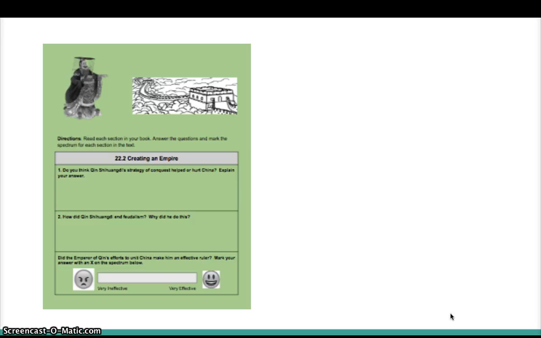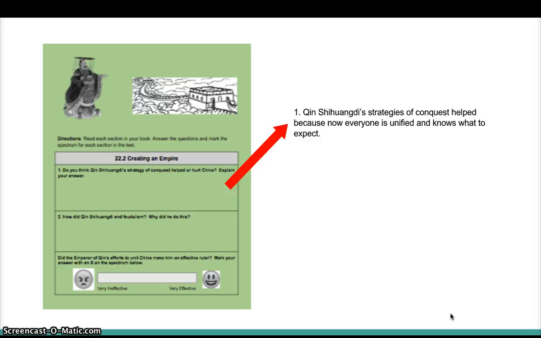So here's question number 1. It says, do you think Qin Shi Huangdi's strategy of conquest helped or hurt China? Explain your answer. Now remember, this does say, do you think? So it is kind of an opinion question, but it has to make sense based on what you read in the section. So here's a possible answer. Qin Shi Huangdi's strategies of conquest helped China because now everyone is unified and knows what to expect. You could have also said that it hurt China, but as long as you explain your answer and it makes sense from what you read in the section, you'd be having a correct answer.